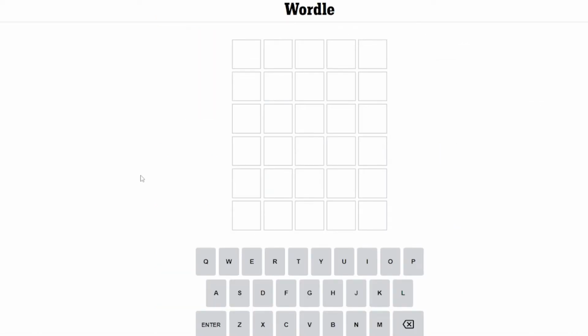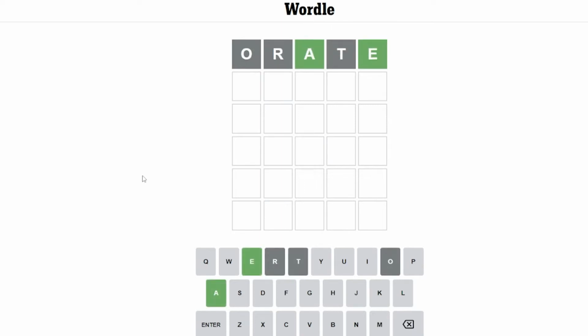June 3rd. Today we're going to start with Orate, which we've previously identified as being the word with the 5 most common letters in Wordle solutions. All right, that's a very solid start. I think I'm going to do an elimination word rather than trying to play in hard mode.